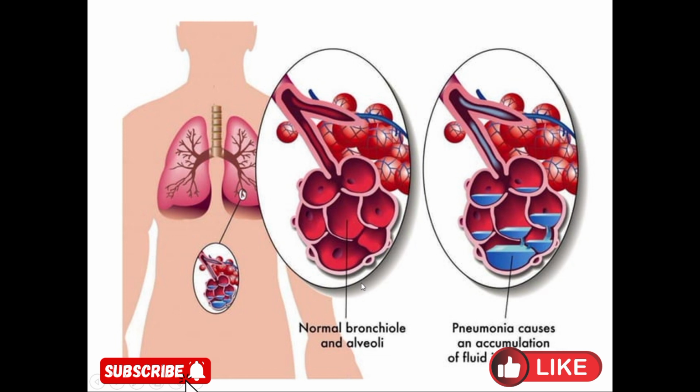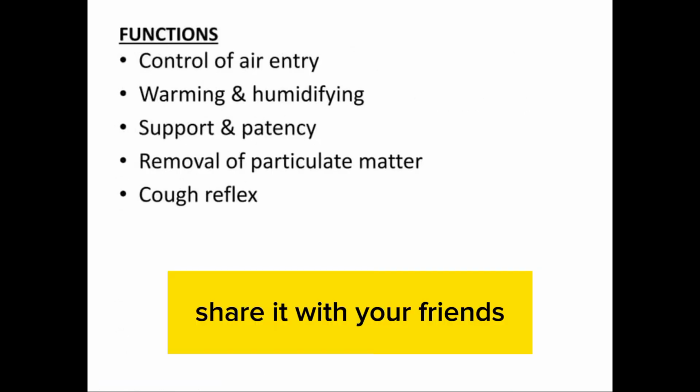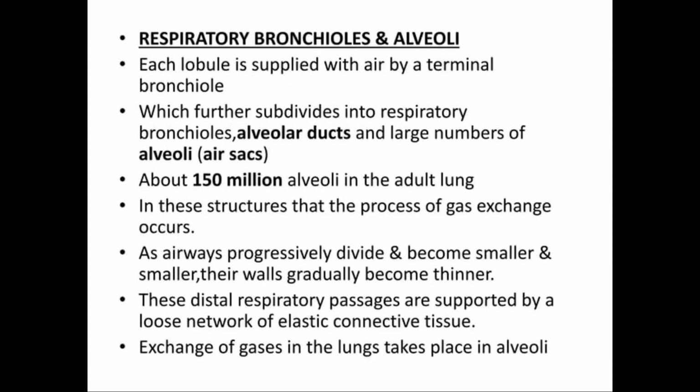This is the normal bronchiole and alveoli, and this is the infected one, or we can say the alveoli and bronchiole in which pneumonia is present. The functions of bronchi and bronchioles: control of air entry, warming and humidifying, support in patency, removal of particulate matter, and cough reflex.